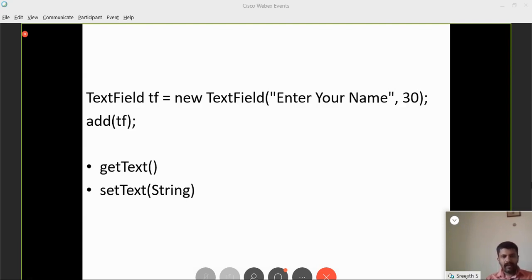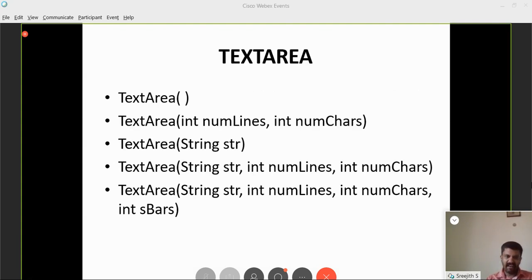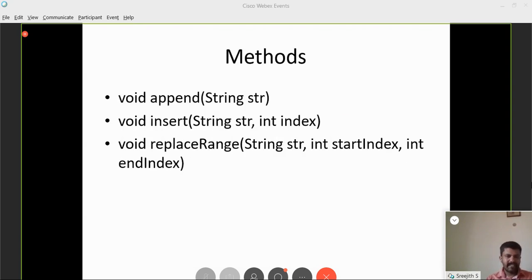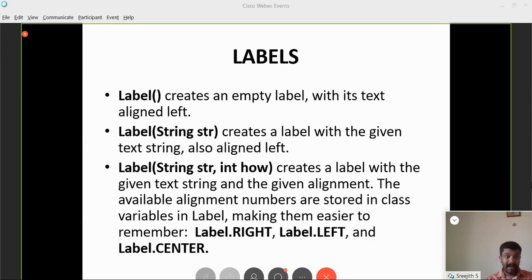Still, some of the basic things like text field, button, list box, combo, some of these I'll show you. Those things you should be familiar with. Text area, where we can enter multiple lines. Then these are some of the methods available inside text area. Then labels, you know what's a label. A label is, for example, "enter a name".